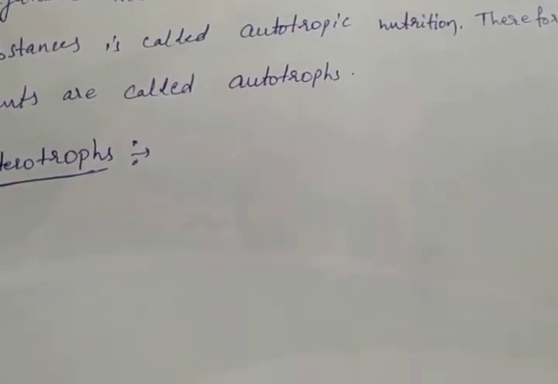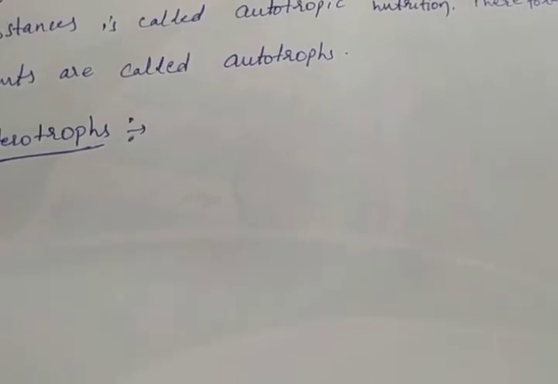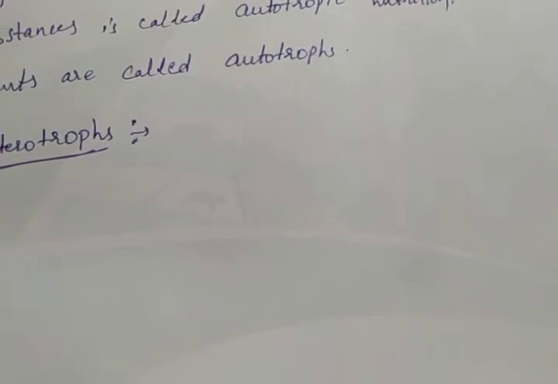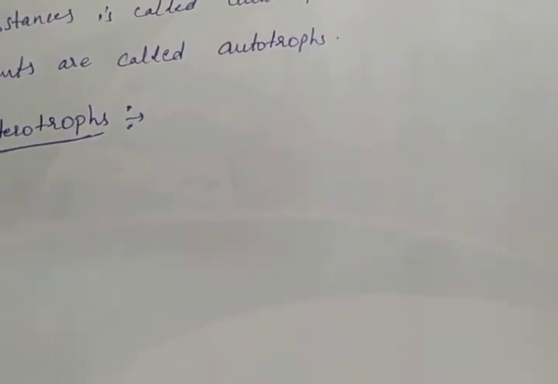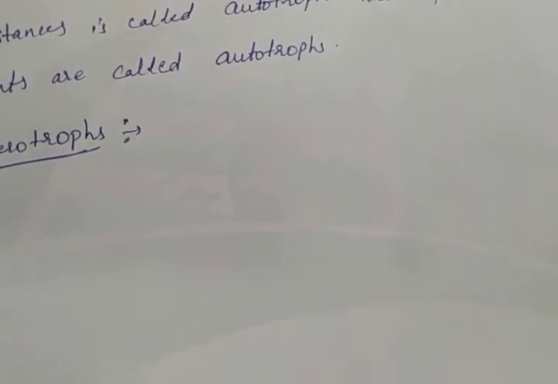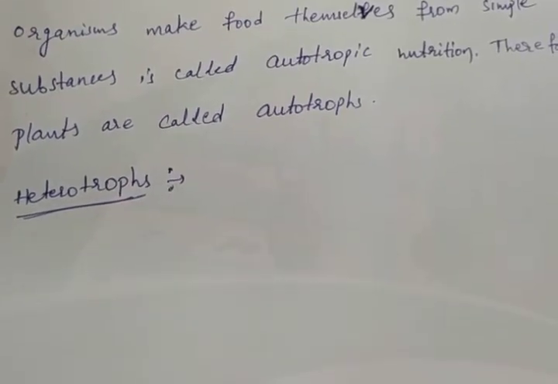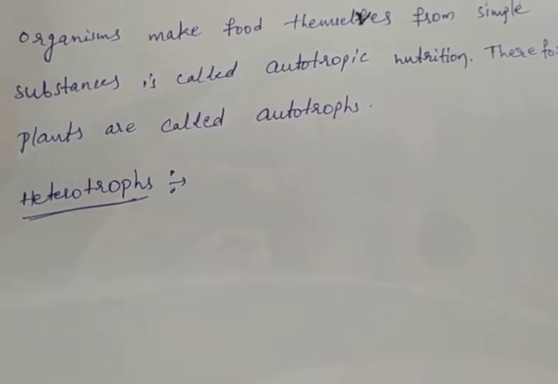What is the difference between the autotrophs and heterotrophs? Autotrophs prepare food themselves from simple substances. But heterotrophs are animals and most other organisms that take in food prepared by plants. So they are called heterotrophs.